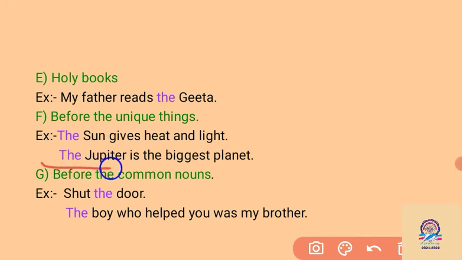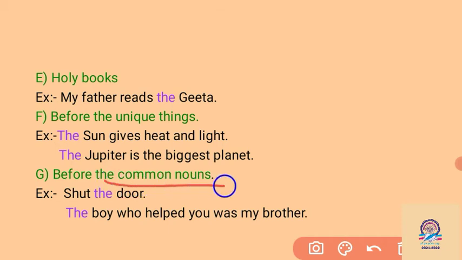Then Jupiter is the biggest planet here. So Jupiter is also the special planet here. Unique things, like the Statue of Unity, the Statue of Liberty in America, and the Burj Khalifa, are the unique things of noun here. So we have to write the article before the common noun here. We cannot use an article before a proper noun.